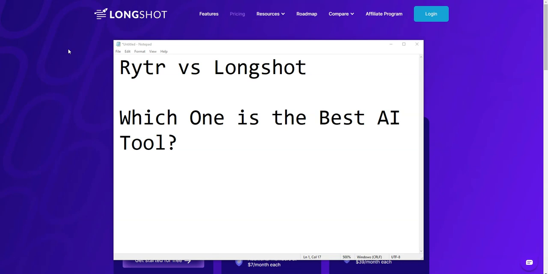And in this case, I thought the best one to start off with would be Rytr versus Longshot. So now I've had almost all the AI writers. I've tried Jarvis, or it was Conversion AI, and they have since purchased Shortly, which I had a membership to as well. And I have PepperType, and I have Article Forge, and I have Word Hero, and I have Rytr, and I have Longshot. And there's probably others as well. So I have a bunch, probably 10 AI writing tools.